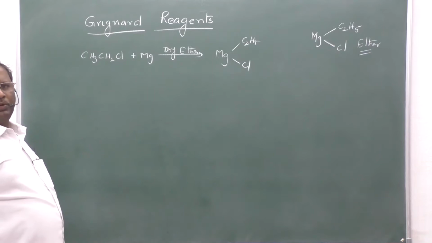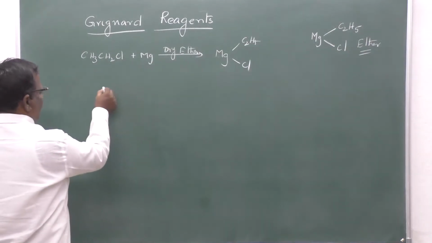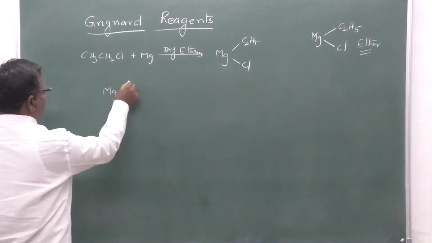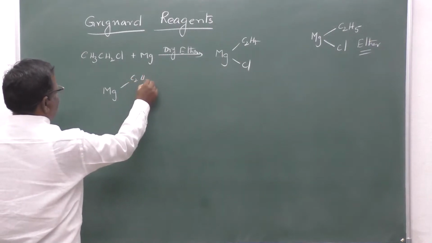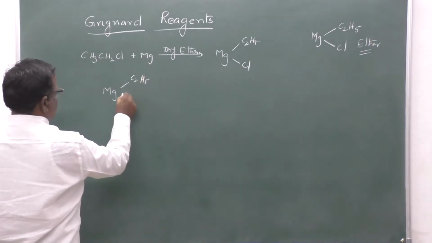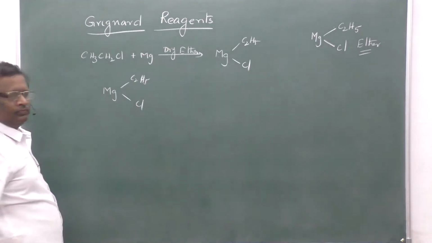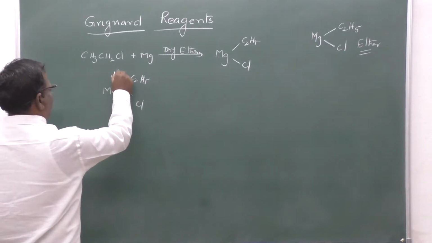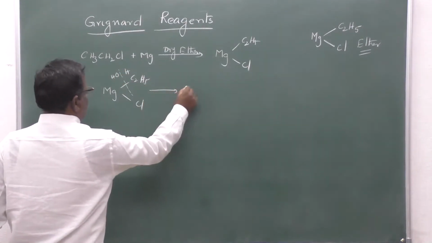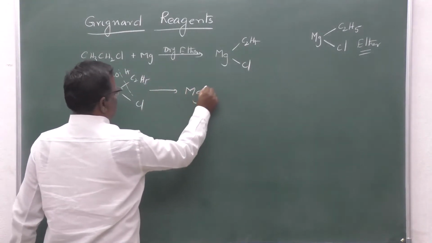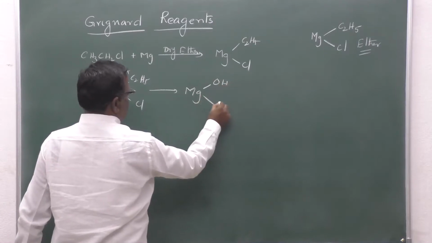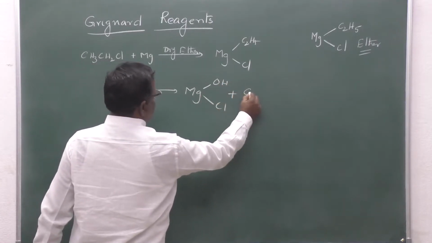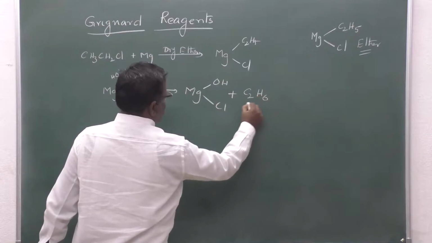It is a very unstable compound. If we hydrolyze this ethyl magnesium halide, it simply hydrolyzes to give Mg(OH)Cl plus C2H6, ethane.